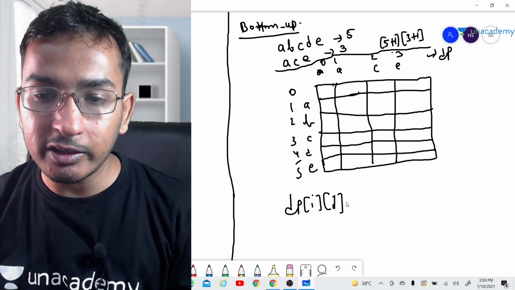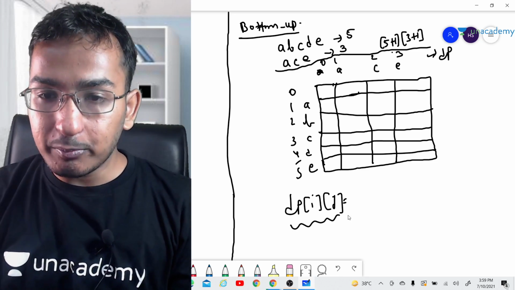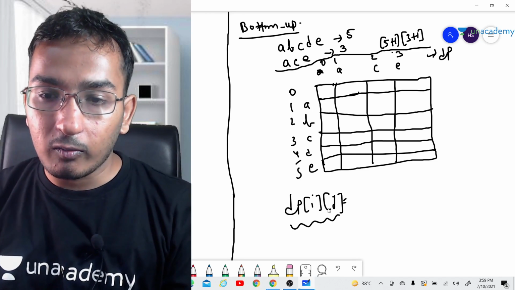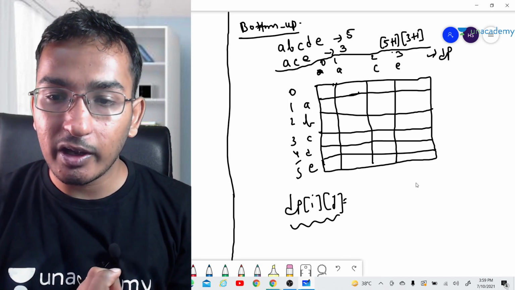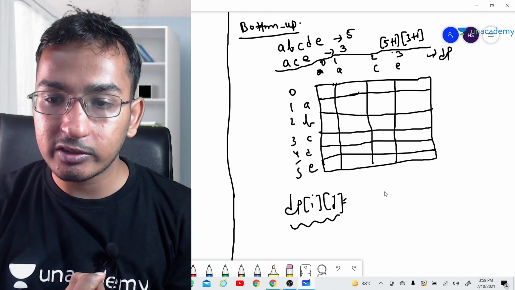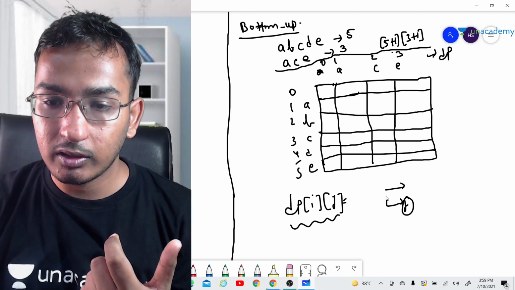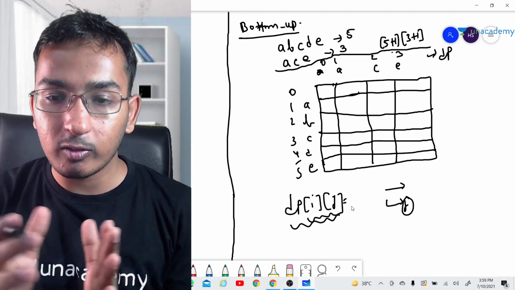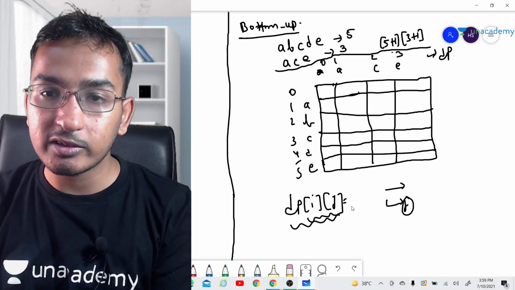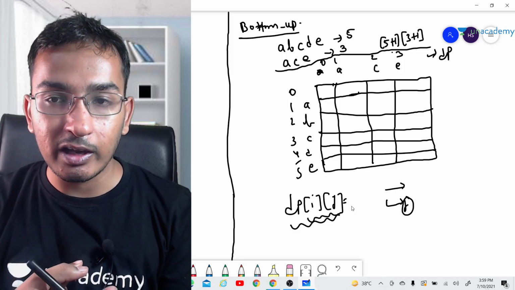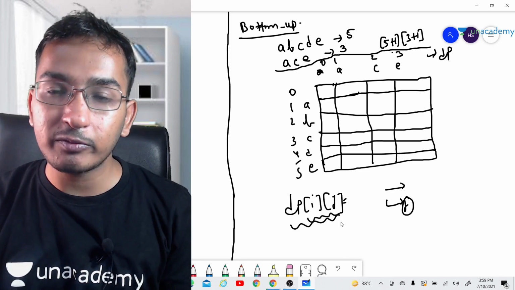What is dp of ij telling me? dp of ij is telling me the maximum length of the common subsequence if I am considering the length of the first string as i and the length of the second string as j. If I am considering i length of the first string and j length of the second string, what will be the maximum answer?